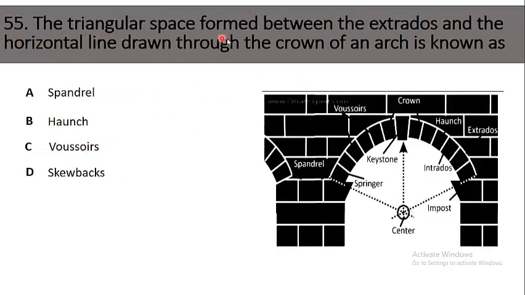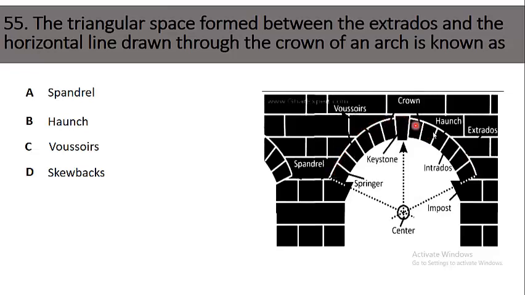55. The triangular space formed between the extrados and the horizontal line drawn through the crown of an arc is known as option A, spandrel, B, haunch, C, voussoirs, D, skew-backs. As you can see in this picture, this line is called the extrados.